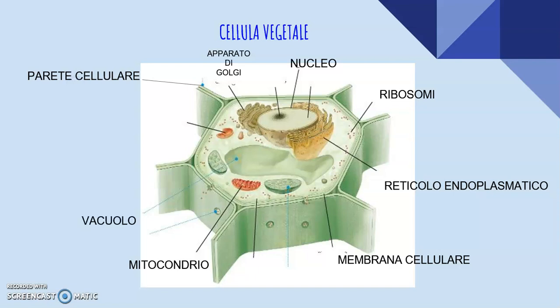The vacuoles are bigger than in animal cells, and they store water, giving the plant cell the strength that it needs.